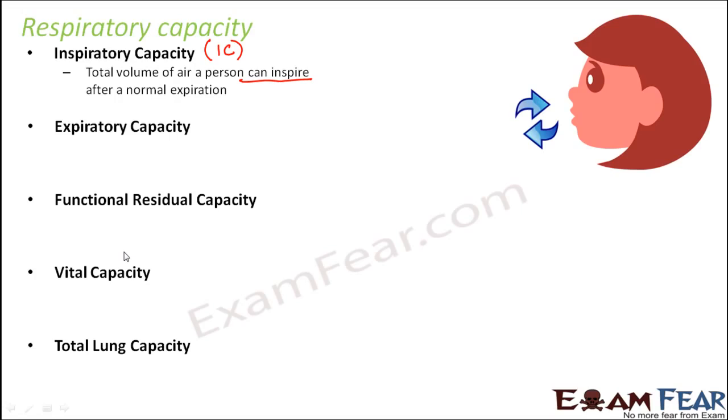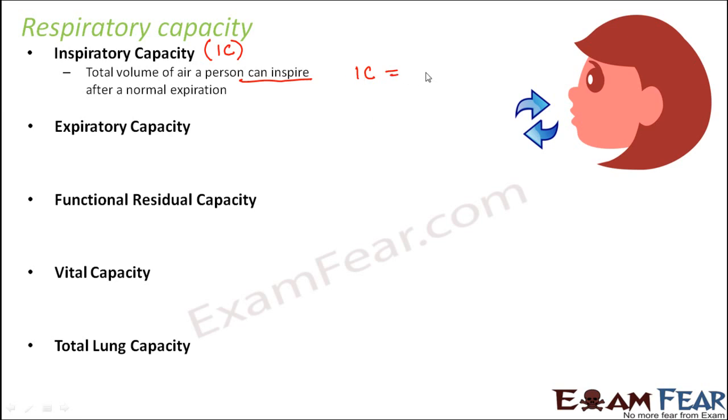So inspiratory capacity means how much your lung can take in after a normal breathing out, that is, how much maximum can you breathe in? We can calculate this using our knowledge of the respiratory volumes.